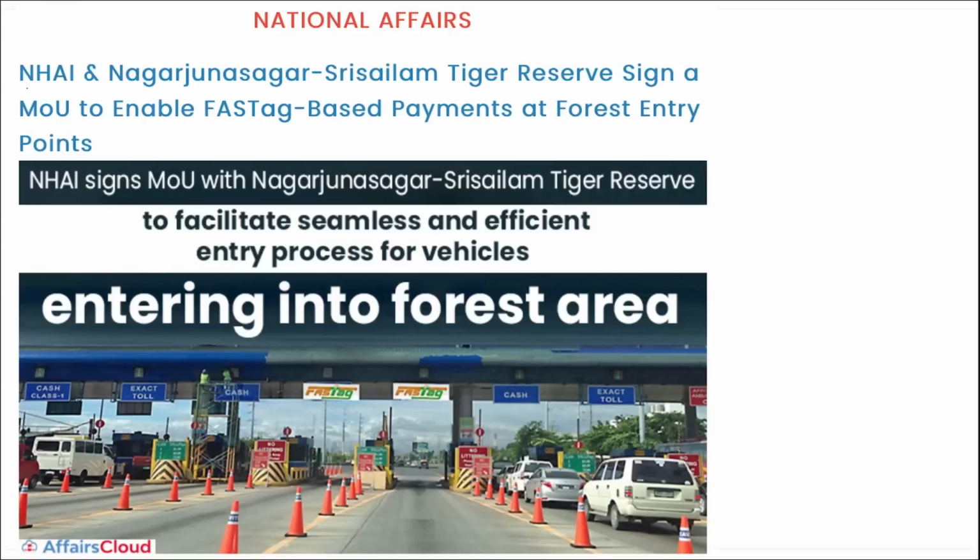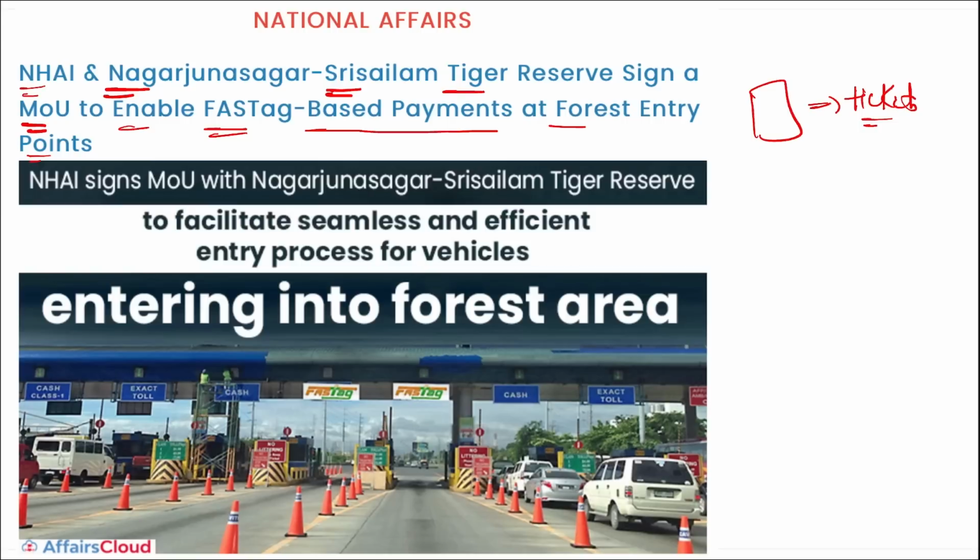Let's start. First is NHAI and Nagarjun Sagar Sri Salem Tiger Reserve sign an MOU to enable FASTag based payment at forest entry point. Whenever you enter a particular area, you have to buy tickets, for an individual or a family.